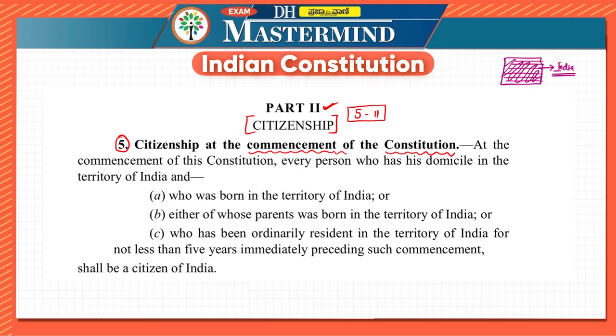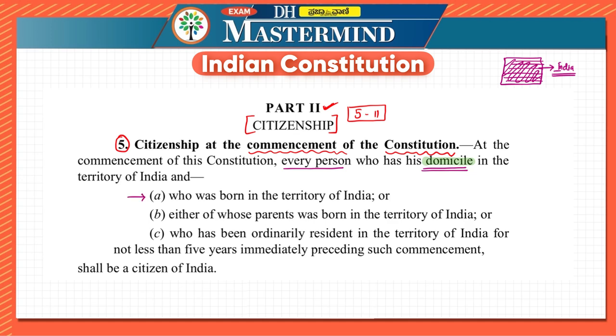At the commencement of this constitution, every person who has his domicile in the territory of India. So we have to understand the word domicile over here, because it is saying that every person who has his domicile in the territory of India, and there are three conditions.